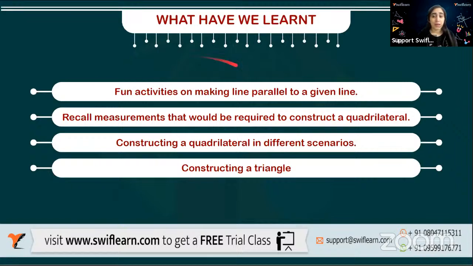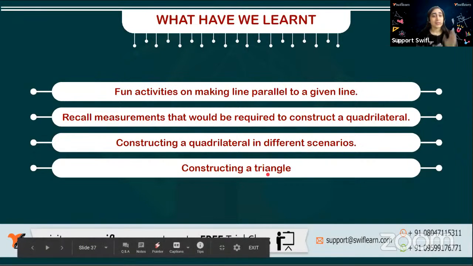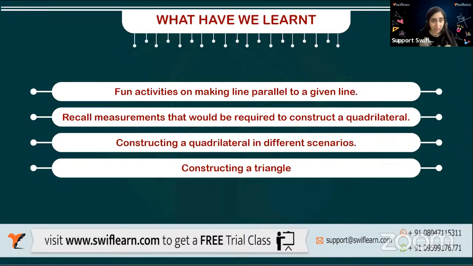We have recalled how to construct a quadrilateral in different scenarios, and how to construct a simple triangle and an equilateral triangle when the measurements are all the same. And when the measurements are different, then also we are able to construct a triangle. Quadrilateral is just following the triangle. Whichever triangle is complete, draw that one first. So drawing quadrilaterals and triangles is related.